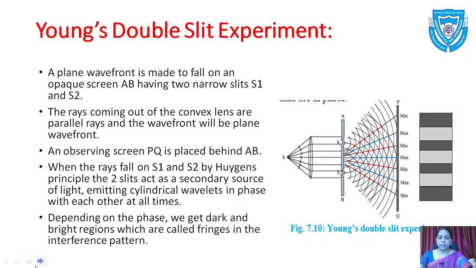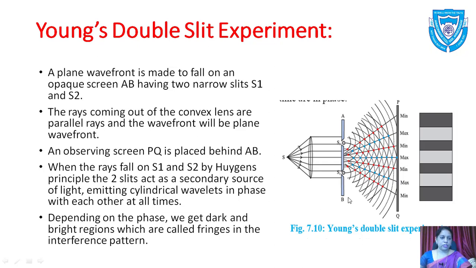The experimental setup is shown here. A plane wavefront is made to fall on an opaque screen AB having two narrow slits S1 and S2. So see here, S1 and S2.